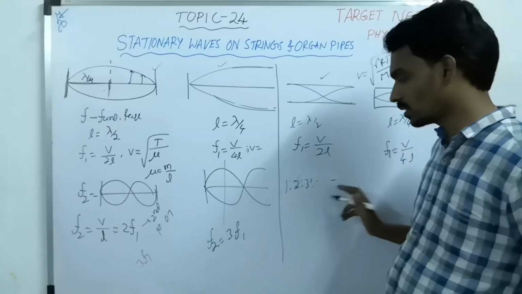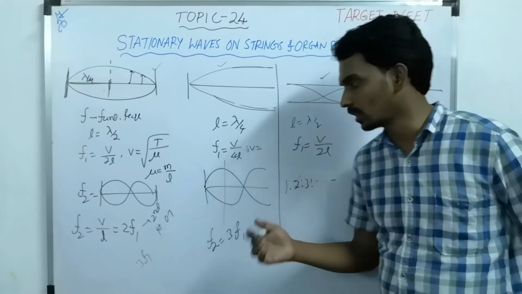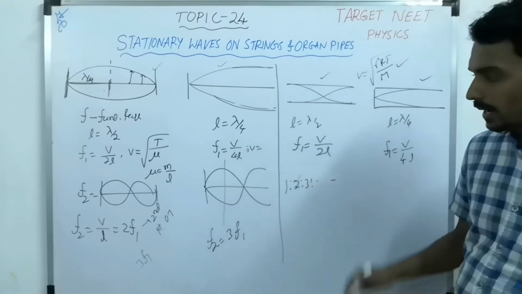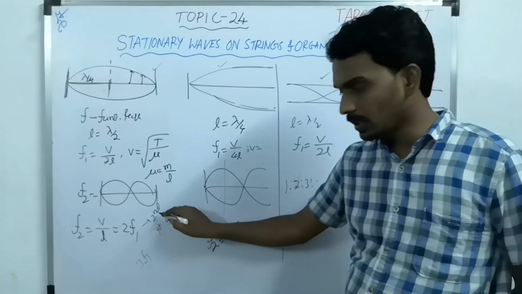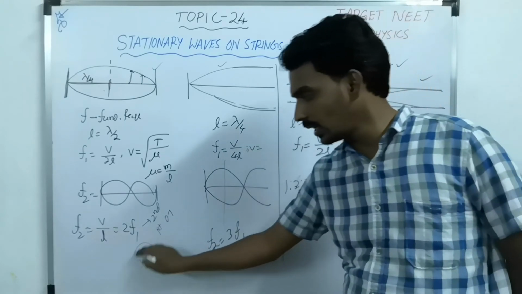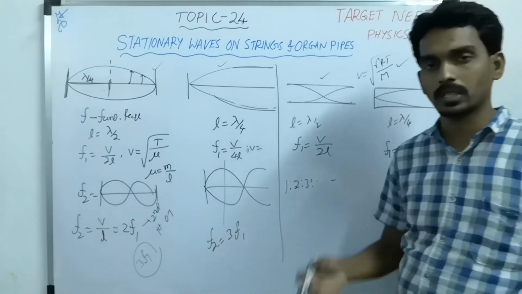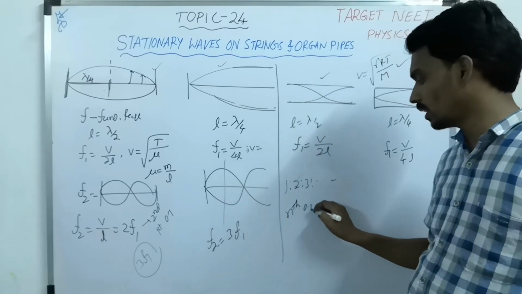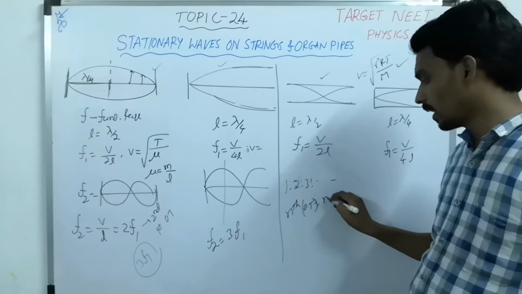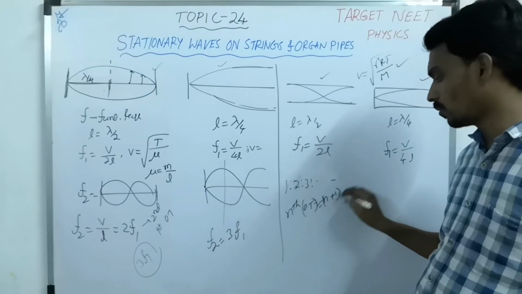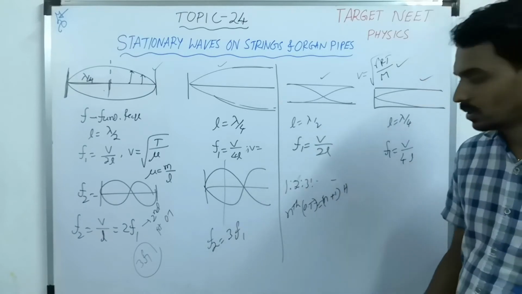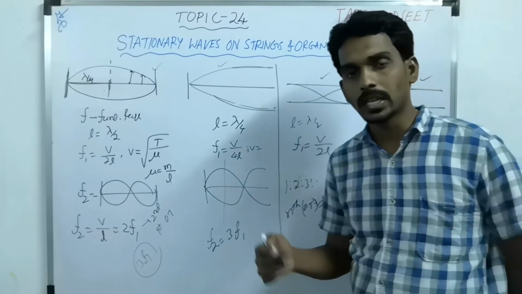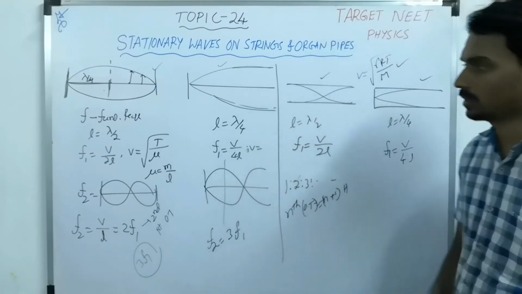Here first overtone means second harmonic. Next, 3 times F1 means third harmonic, that is called second overtone. So nth overtone is equivalent to the n plus 1th harmonic.